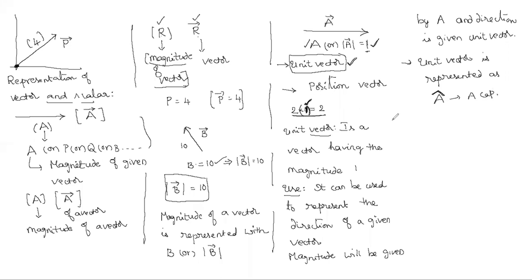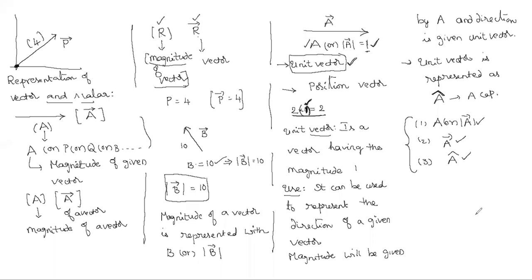Till now we found 3 representations. Number 1, a or mod a. Number 2, a bar. And now we came to know the third one, that is a cap. So a or mod a gives magnitude, a bar gives vector, and a cap gives the unit vector. Is it clear, the representation of all 3: magnitude, vector and unit vector? Do you have any doubt in the middle? Okay, good.